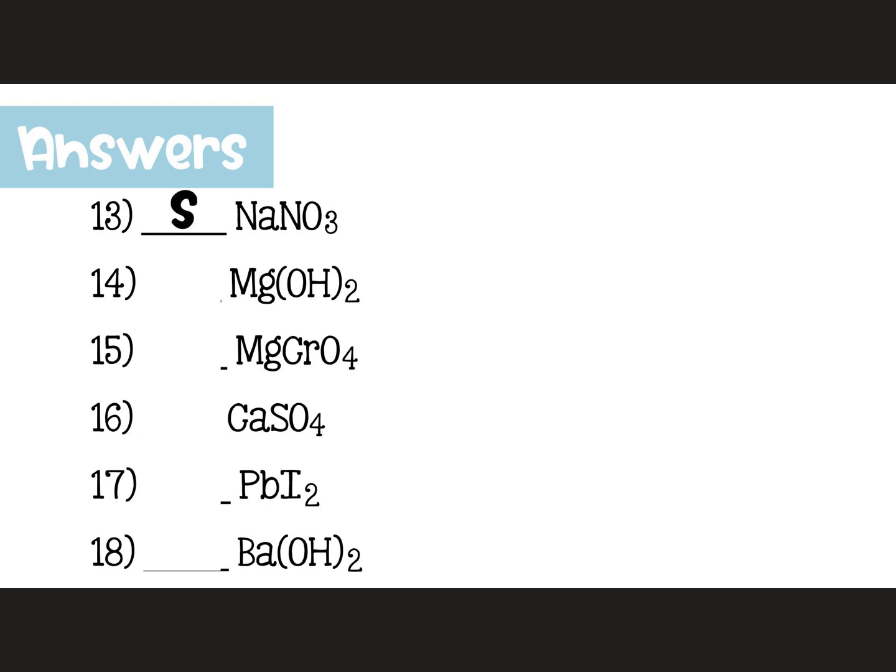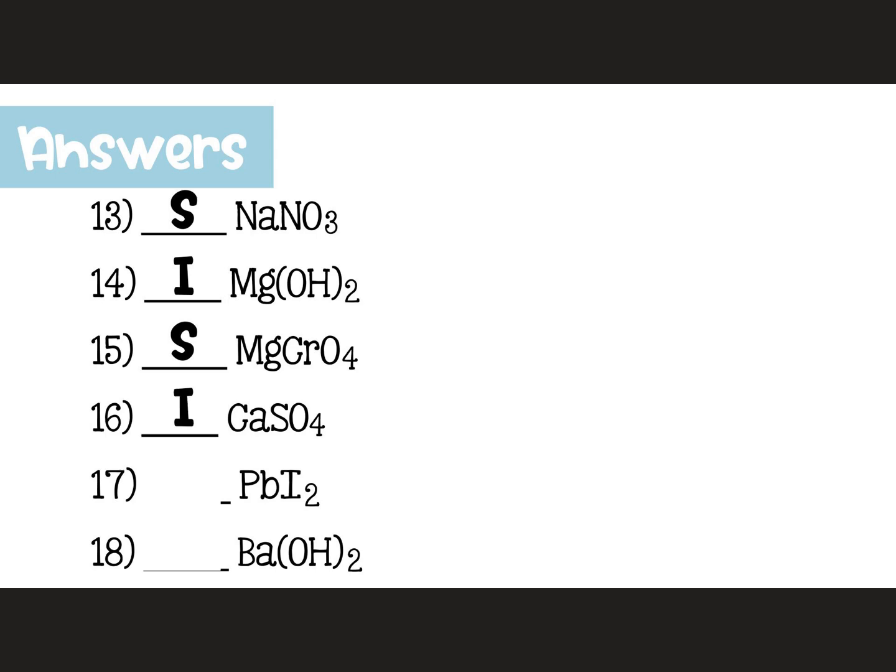Sodium nitrate is soluble because of sodium. Magnesium hydroxide is insoluble because hydroxide is not bonded to calcium, strontium, or barium plus 2. For number 15, magnesium chromate is soluble because it is an exception to the chromate rule.